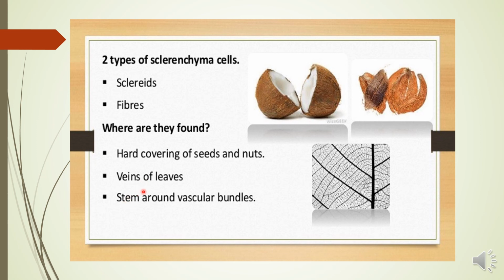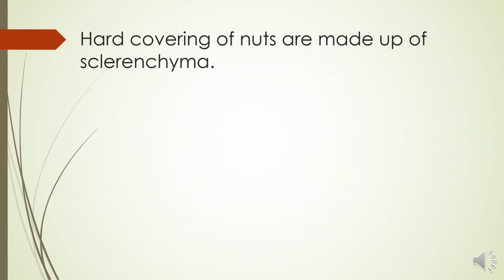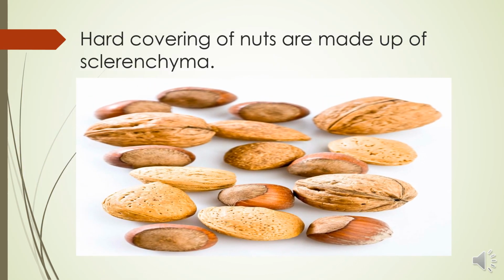They are also found in the veins of the leaves and stem around vascular bundles. Sclerenchyma. The hard covering of the walnut and almond is made up of sclerenchyma tissues. They are non-living, but they are functional after their death.